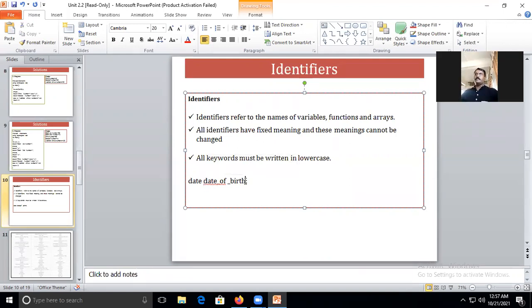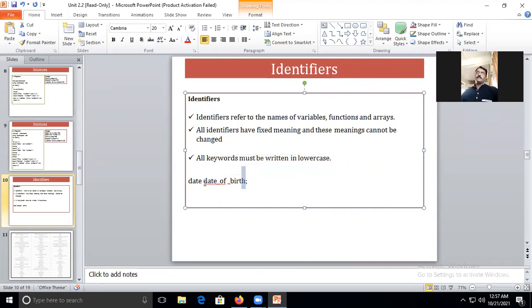It starts with V and it ends with H. There is no space or gap in between the identifier. So you need to remember these three rules. First, there will not be a space between the identifiers.